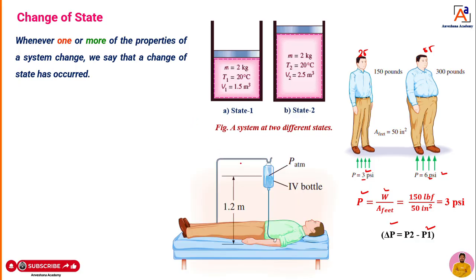Okay, one more example to understand change of state. Dear students, when you are admitted to the hospital at 10 a.m., your body temperature, I will take it in degrees Celsius. When it comes to human body temperature, we normally measure it in Fahrenheit, but for easy understanding, I will take the temperature of the body in degrees Celsius.